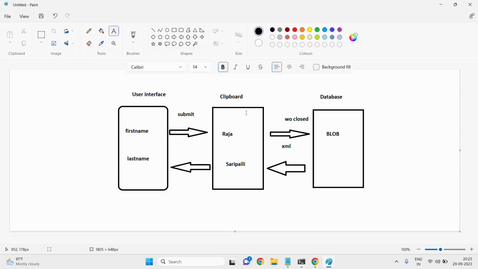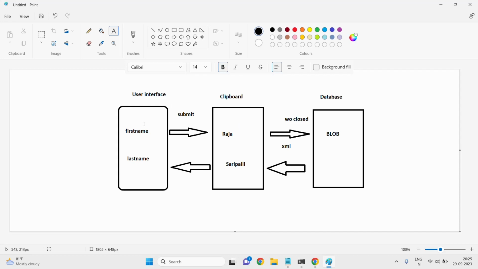Clipboard is an interface between the user interface and the database. Whatever the data that you give in the user interface will be stored in the clipboard instead of moving directly to the database. It will be stored in one temporary device called clipboard. Clipboard itself indicates that it's a temporary device. Then how long will it be storing the data? That's my question. It will be storing the data until the case ID exists.